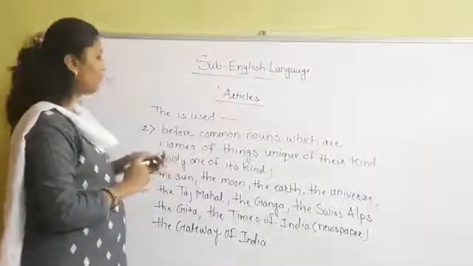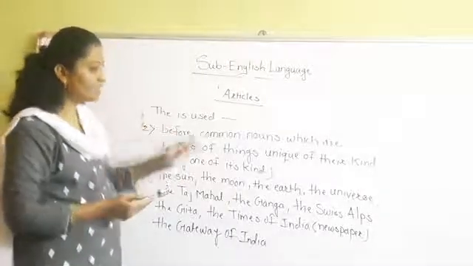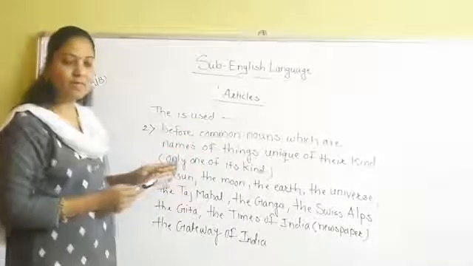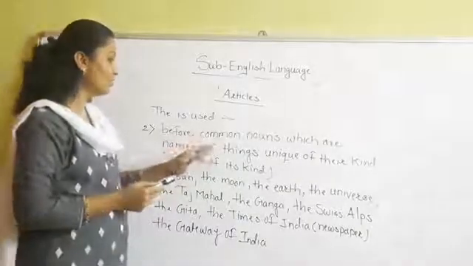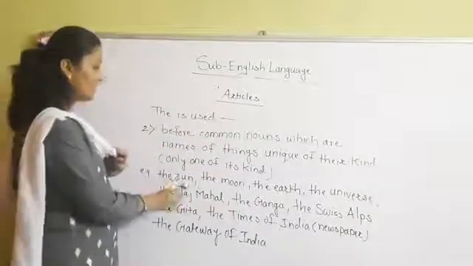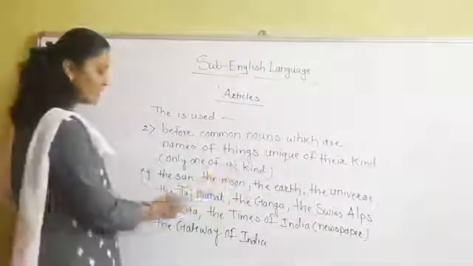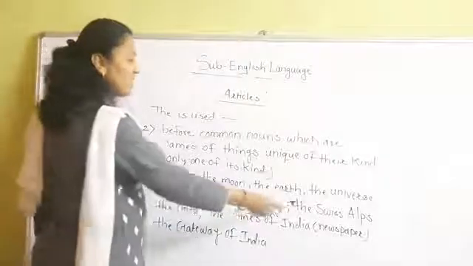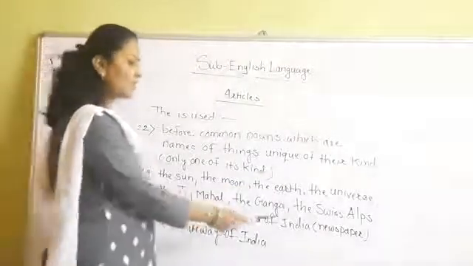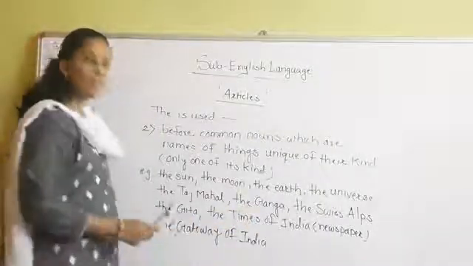For example, the sun, the moon, the earth, the universe, the Taj Mahal, the Ganga, the Swiss Alps, the Gita, the Times of India. Times of India is the name of a newspaper. The Gateway of India, like this.